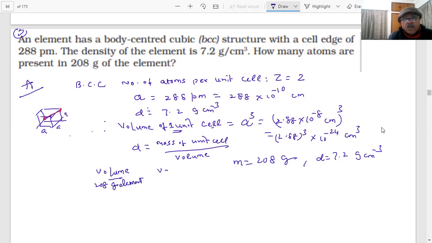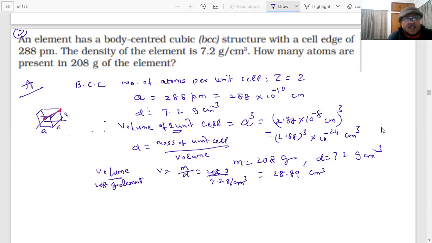So V is equal to mass divided by density. How much mass is there? 208 gram divided by 7.2 gram per centimeter cubed. How much is this coming? This will be 28.89 centimeter cubed. The volume of 208 gram of the element is this.